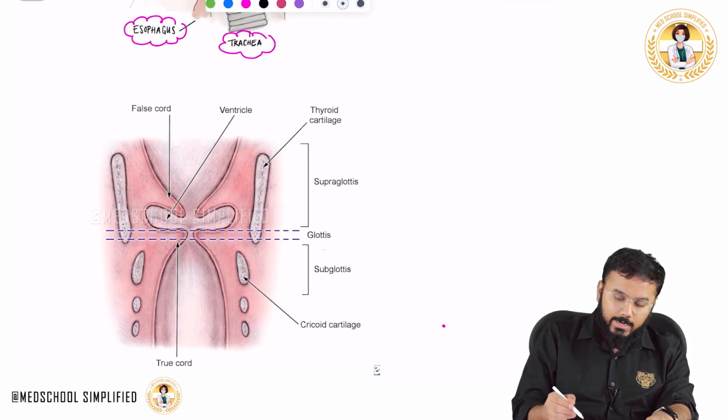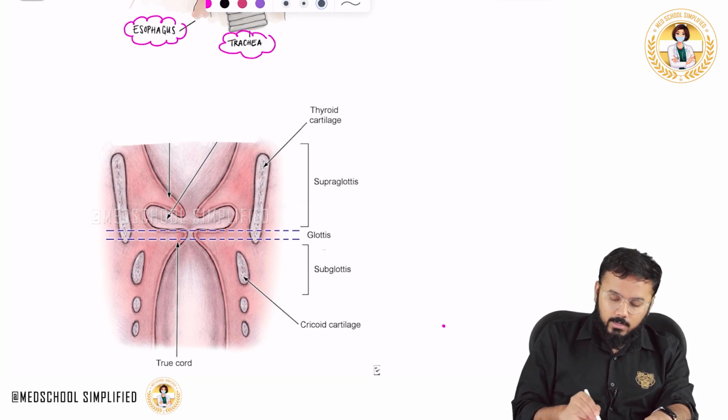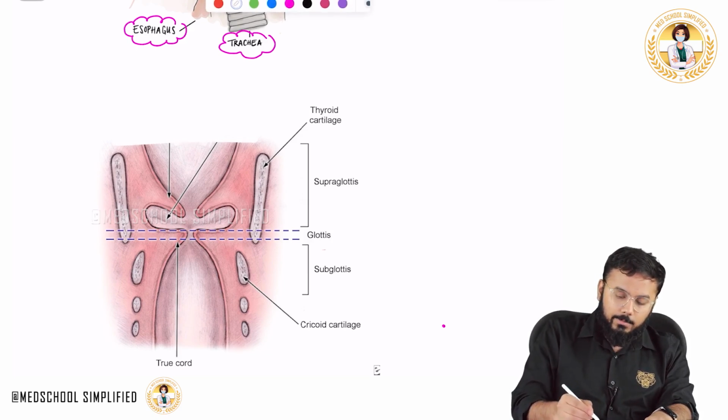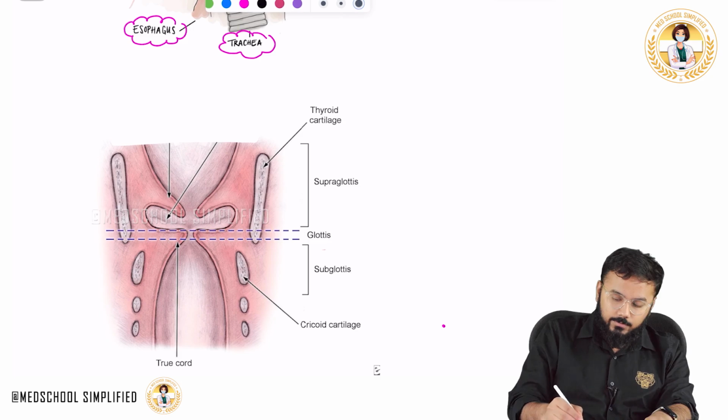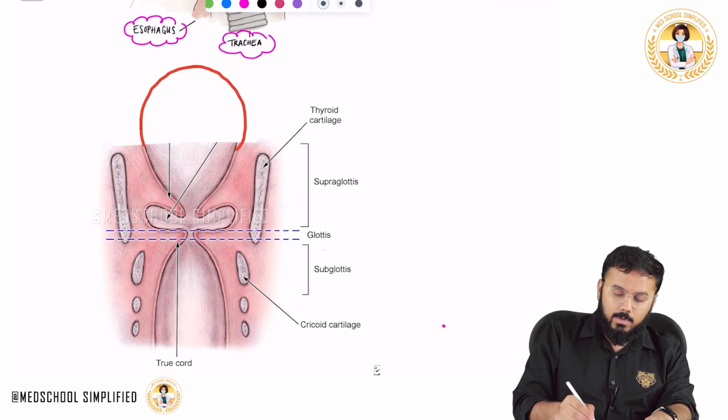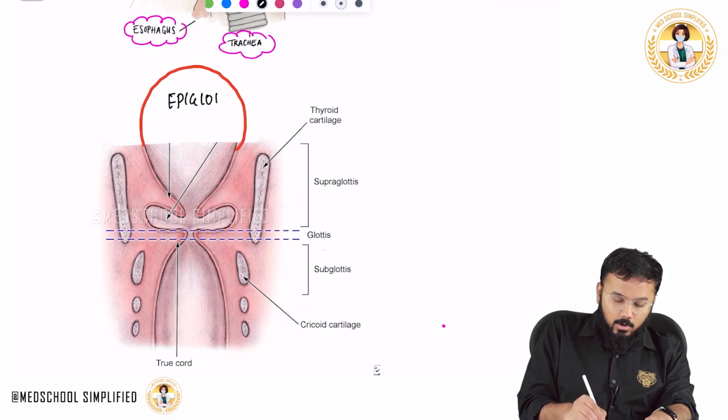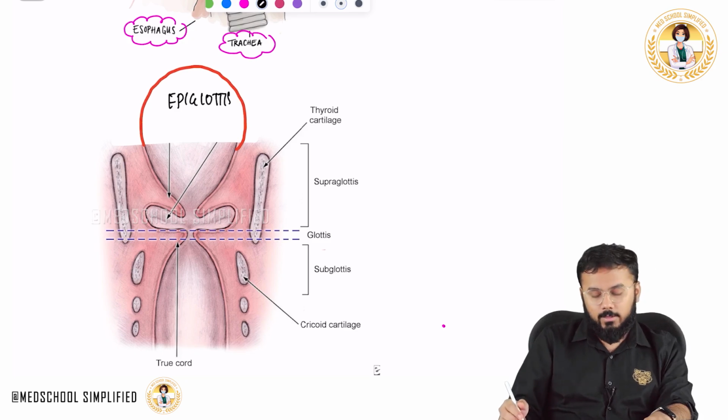Let me hide these parts so that you will understand where the epiglottis is. Now look at the picture. This part over here is your epiglottis.